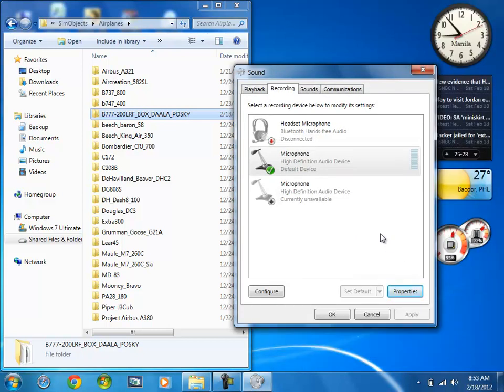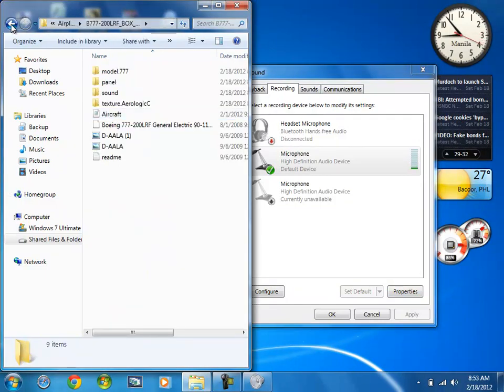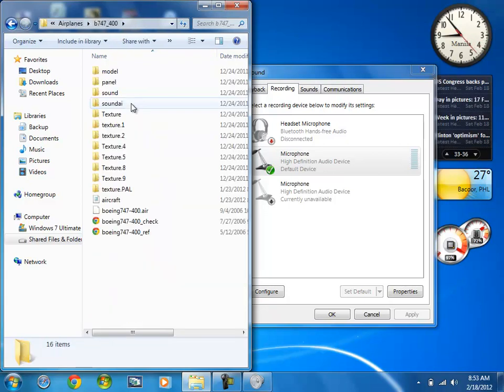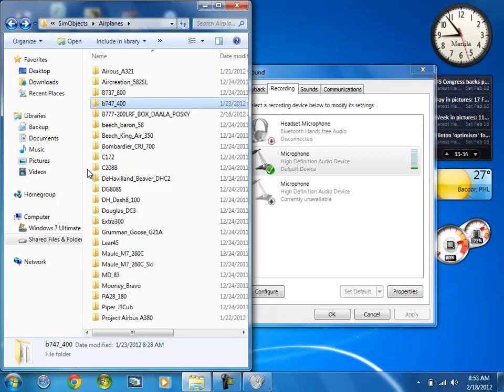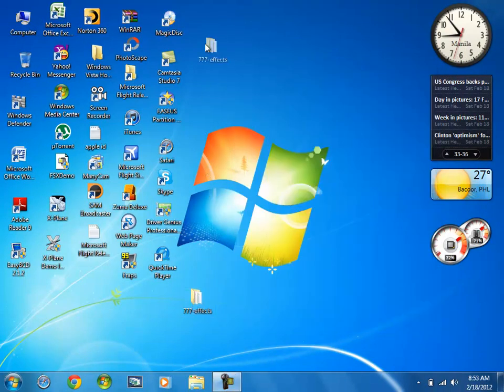Okay, so we're now finished installing the B777 LRF. Let's see. Okay, it's very good. Next, after you install that, launch FSX.